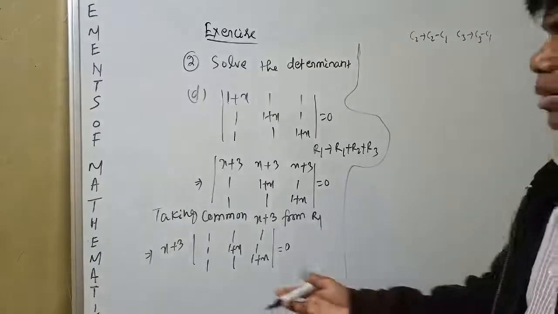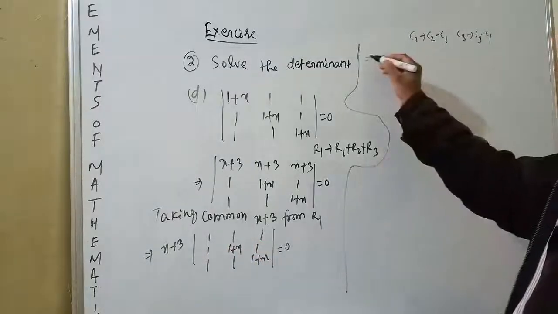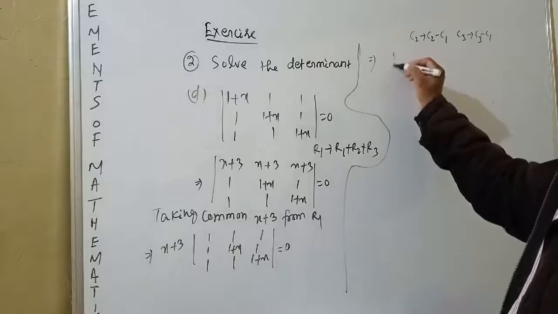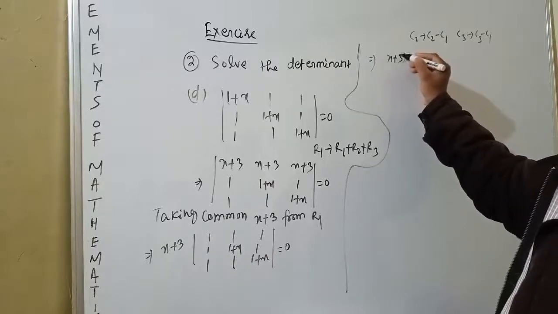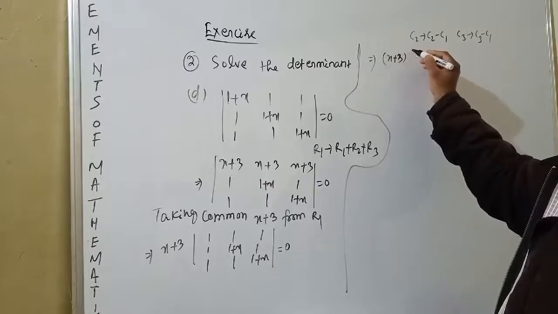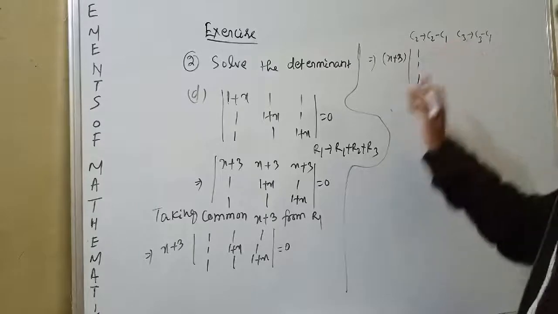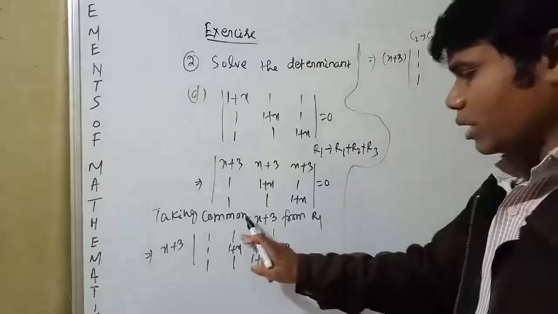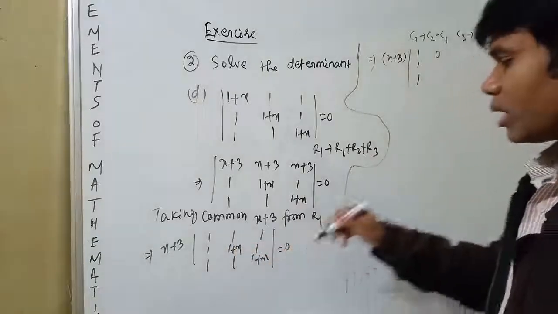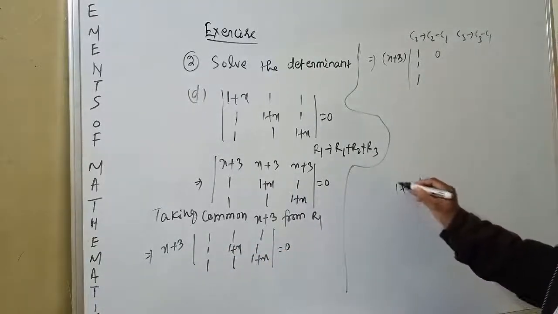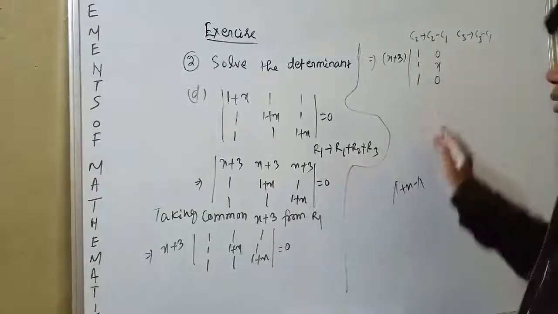I can make maximum zeros. You see 1 1 1 cannot be changed; I have not changed column 1. C2 tends to C2 minus C1: 1 minus 1 is 0, 1 plus x minus 1 is x, 1 minus 1 is 0.